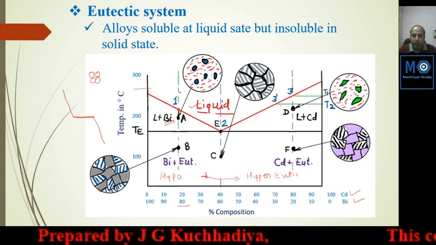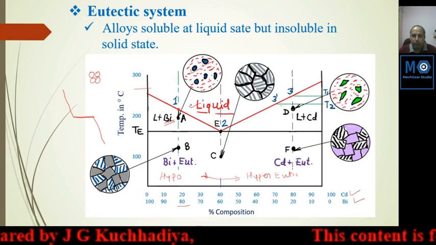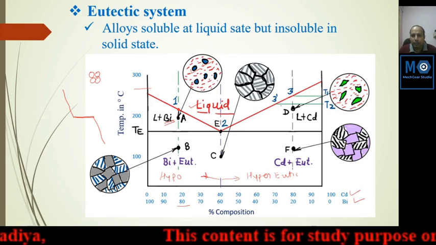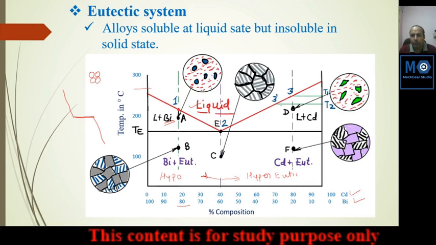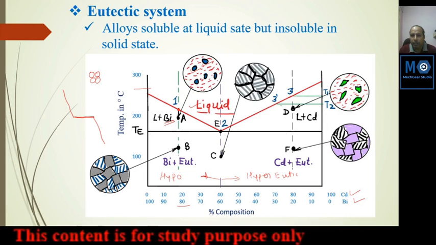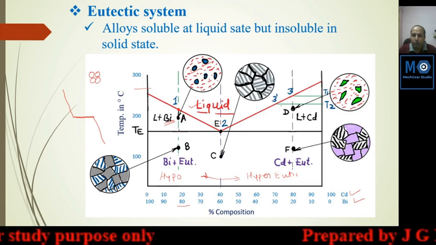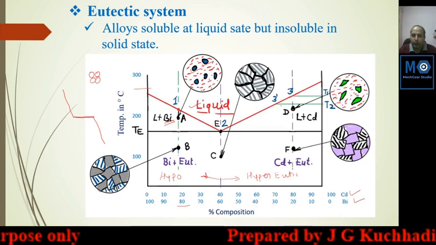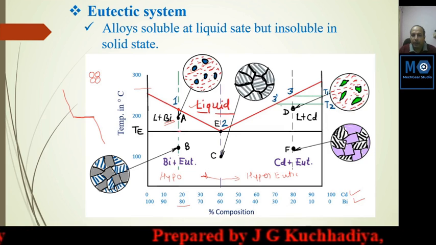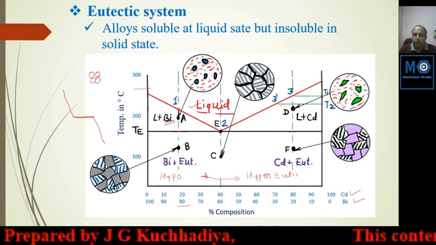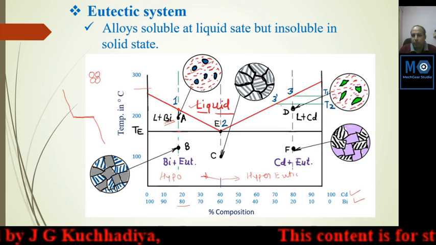With further cooling, if we lose heat from this mixture of solid and liquid, the dendrites will grow. This area will increase, and solidification continues up to this eutectic point. At that eutectic point, what happens? Bismuth solidifies, but the remaining mixture is not soluble.